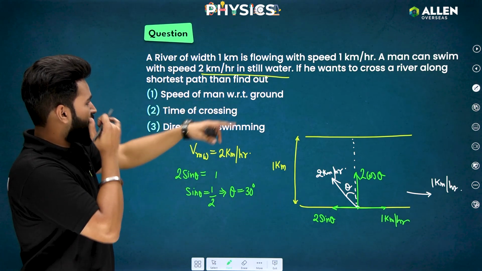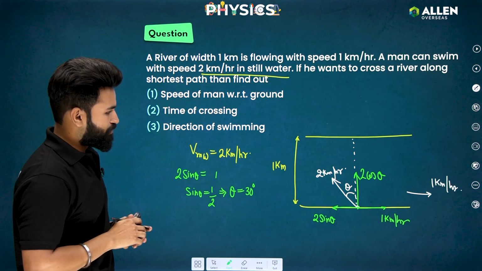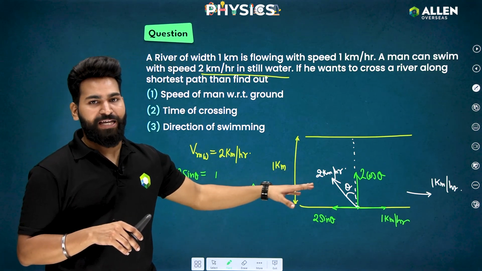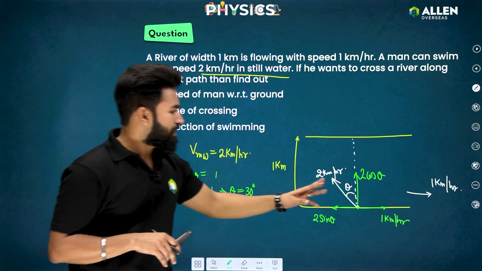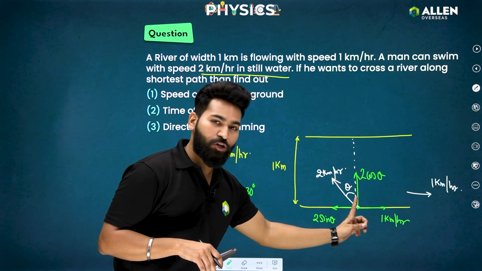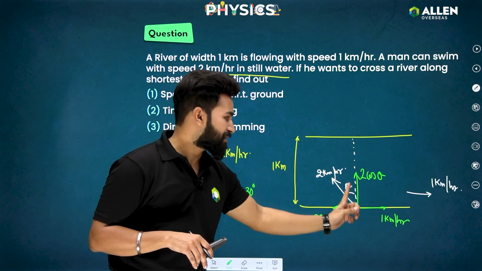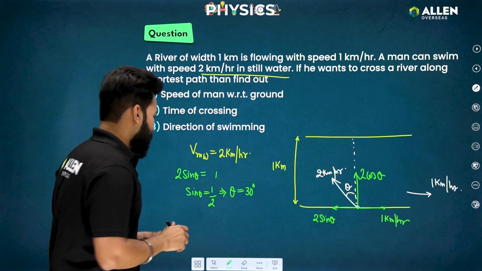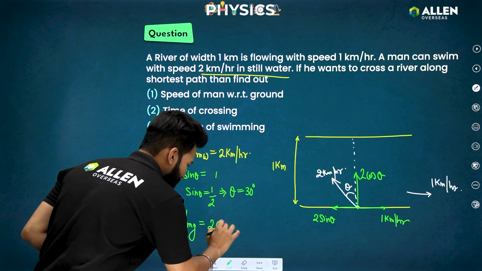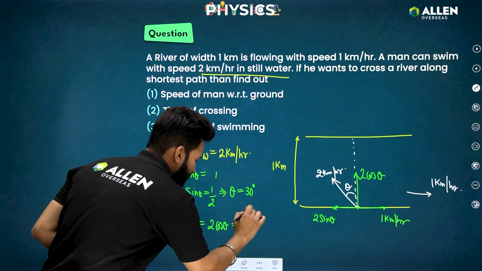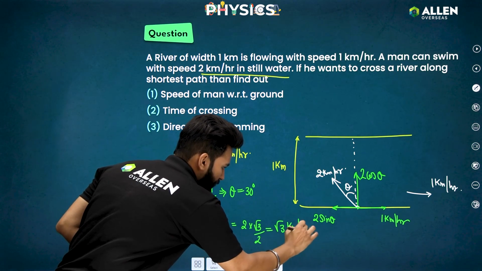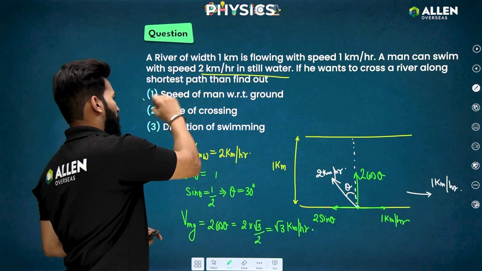So speed of man with respect to ground we have to give. If a person is observing this man swimming, standing on the ground, he will be seeing only this velocity 2 cos theta, because he will be seeing the man crossing the river using the shortest path, that means directly along this vertical line. So velocity of man with respect to ground will be 2 cos theta, and it will be 2, and cos 30 degree is root 3 by 2, so it will be nothing but root 3 kilometer per hour. That's the answer to the first part.